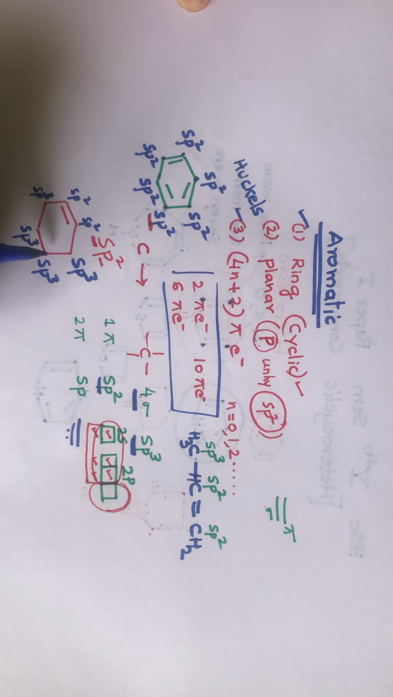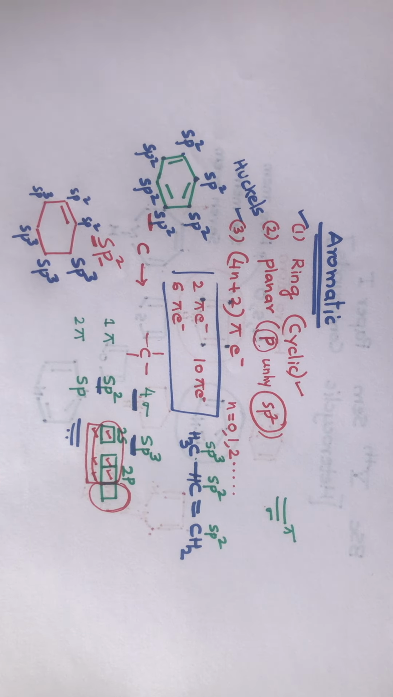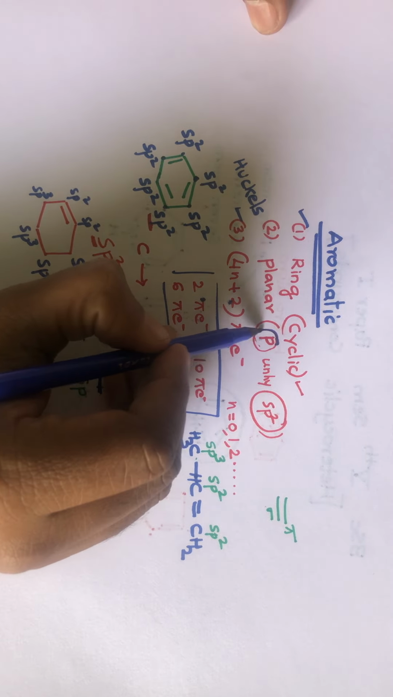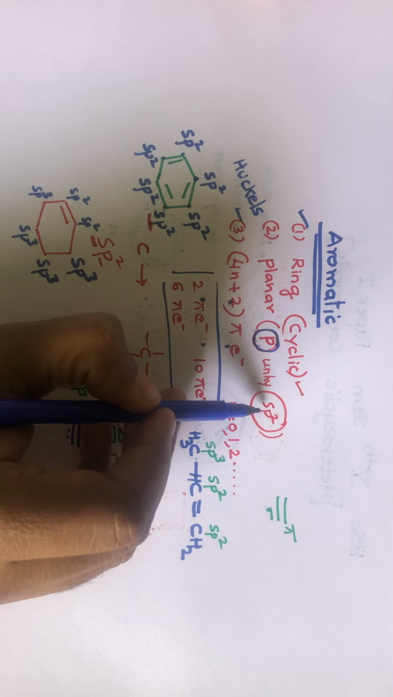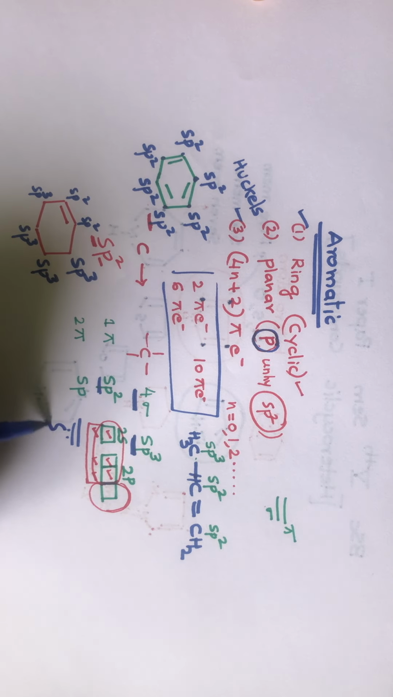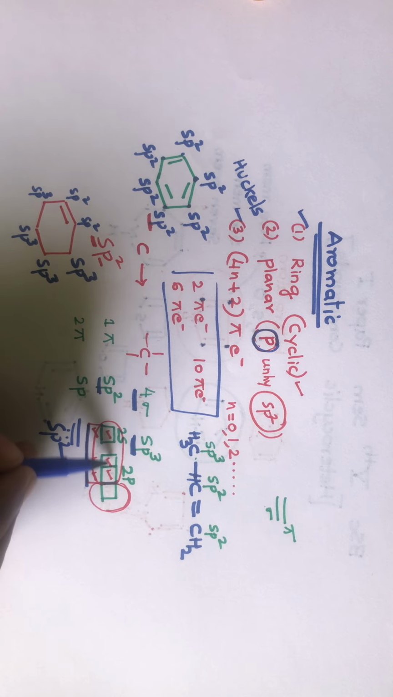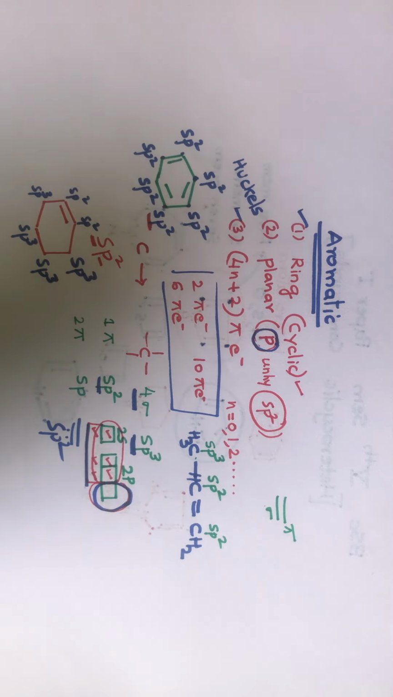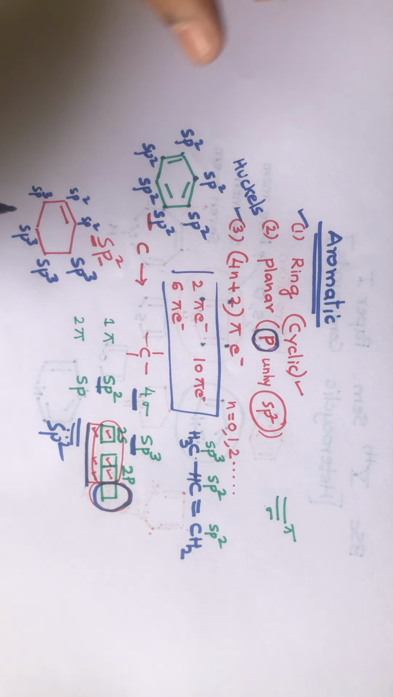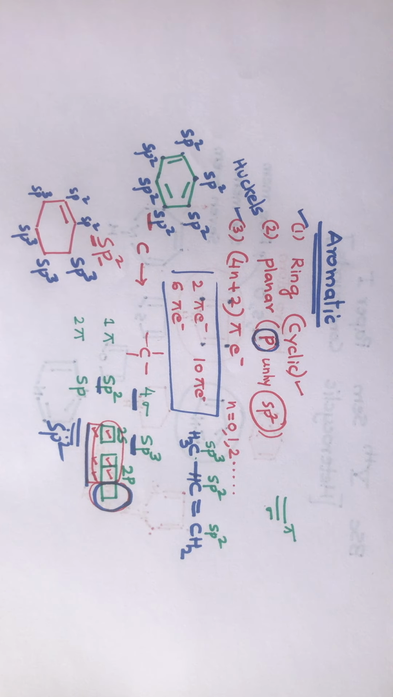There will be no delocalization here. So what I said, for delocalization, there should be an availability of an unhybridized p orbital, and the availability of an unhybridized p orbital can be predicted based on the hybridization. So if the hybridization is sp2, that means 1s and 2p orbitals will be involved in hybridization. So 1 p orbital will remain unhybridized. So this is not an aromatic compound.